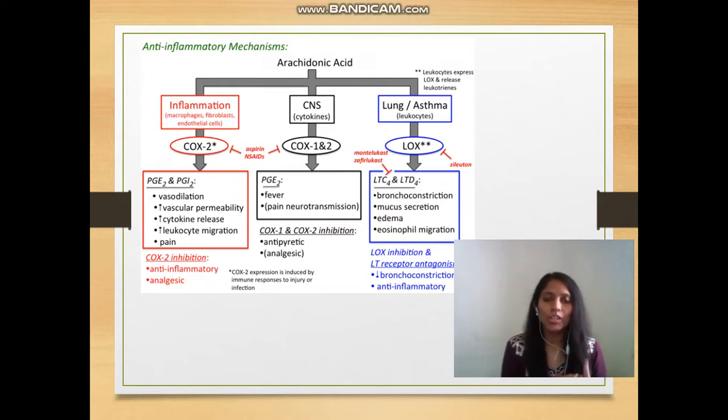COX-1 and COX-2 are responsible for the formation of prostaglandins E2 and I2, whereas via the LOX pathway, arachidonic acid gets converted into different types of leukotrienes. All of these are responsible for inflammation, fever and many other inflammatory diseases.